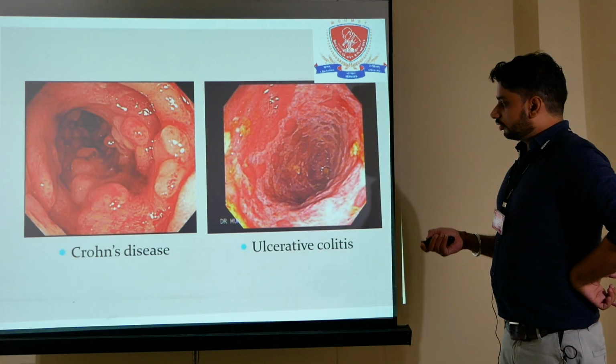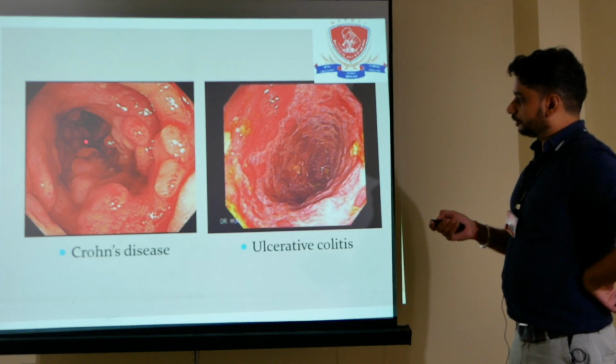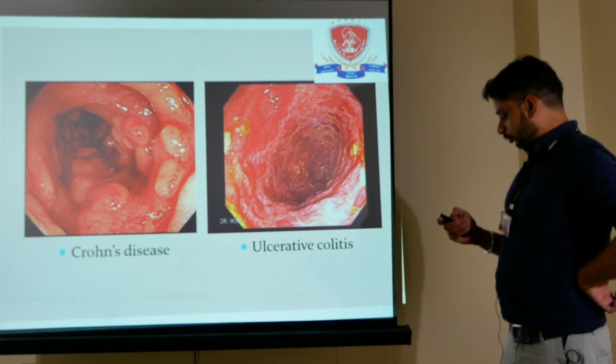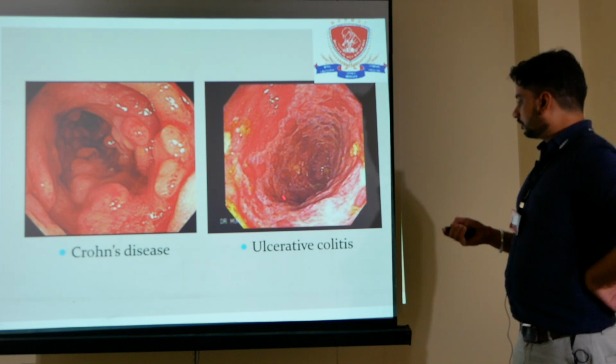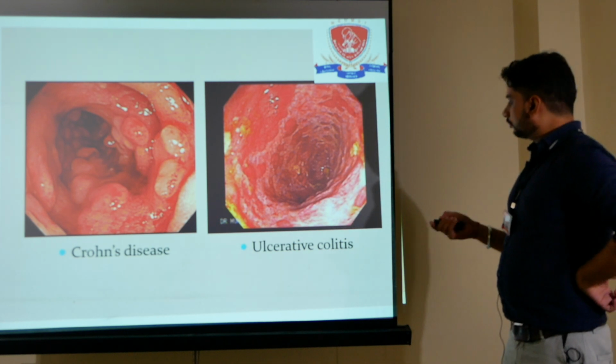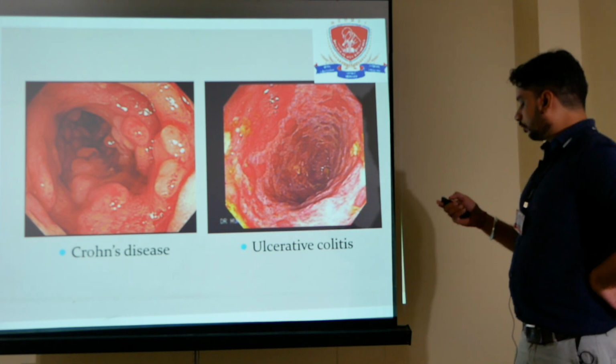In this slide, you can see the Crohn's disease. There are multiple ulceration with nodules with skip lesions. So most probably it is due to Crohn's disease. And this is showing the ulcerative colitis. It is the pancolitis. So in ulcerative colitis there are no skip lesions.